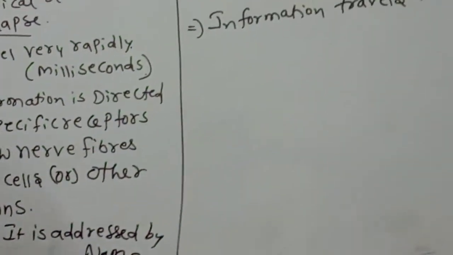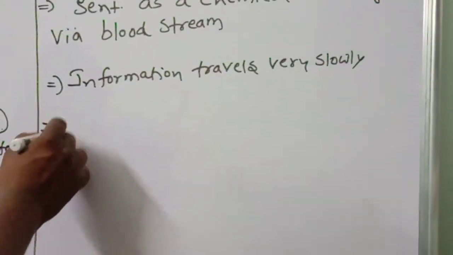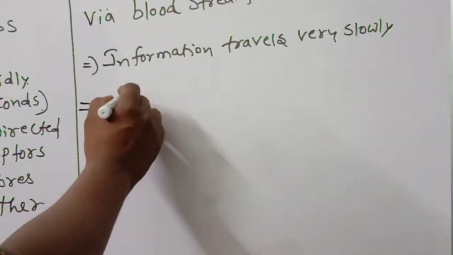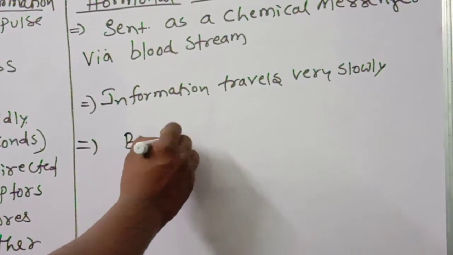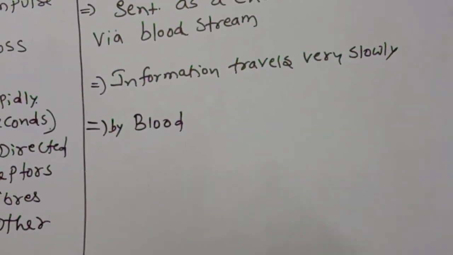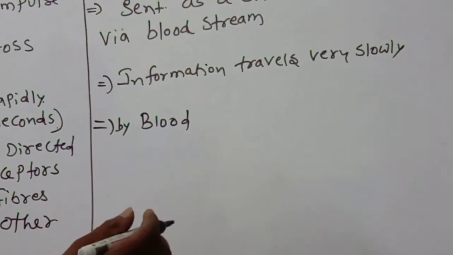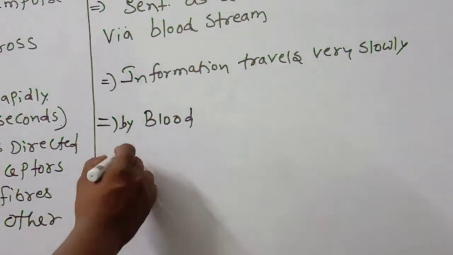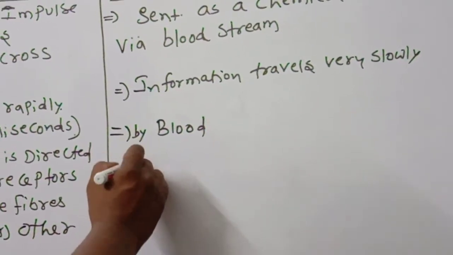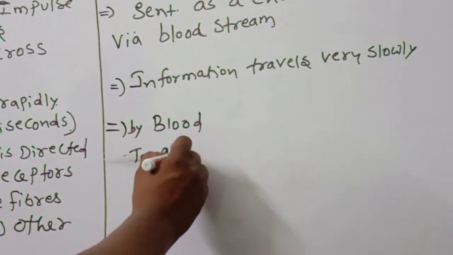But what about hormonal information? It is spread throughout the body by blood, by blood only. This point you should remember. It goes to the target cells or organs. Target is very, very important.